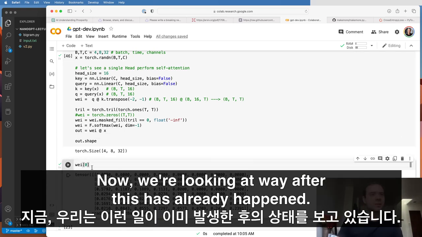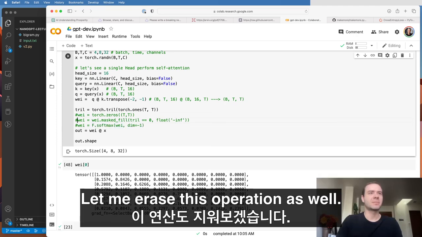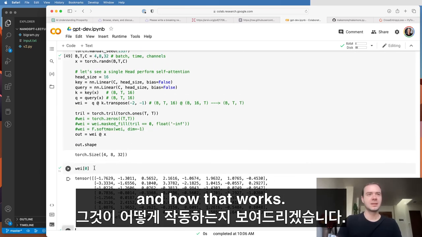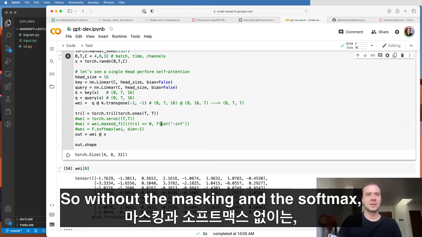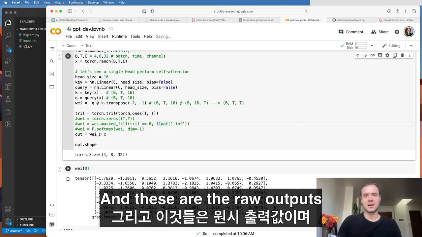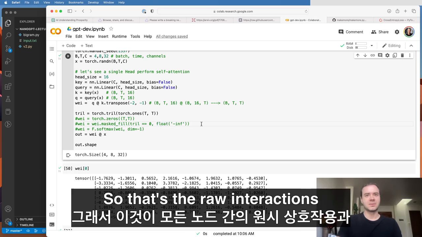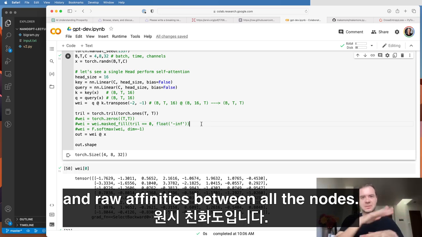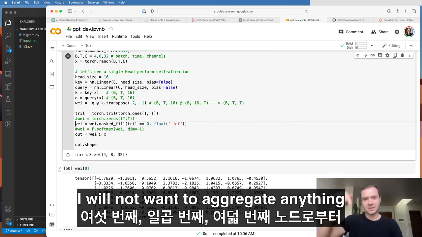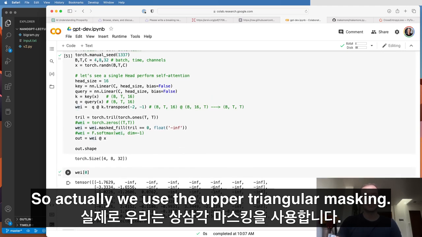Now, we're looking at wei after this has already happened. Let me erase the masking and the softmax just to show you the under-the-hood internals and how that works. Without the masking and the softmax, wei comes out like this, right? These are the outputs of the dot products, the raw outputs, and they take on values from -2 to +2, etc. So that's the raw interactions and raw affinities between all the nodes. But now, if I'm a 5th node, I will not want to aggregate anything from the 6th node, 7th node, and the 8th node. So we use the upper triangular masking. Those are not allowed to communicate.